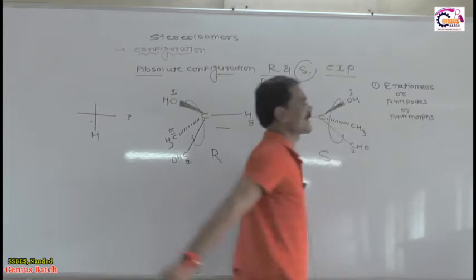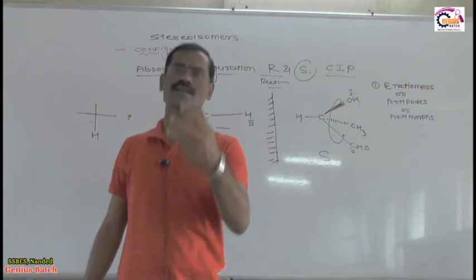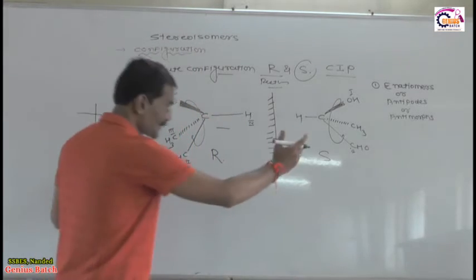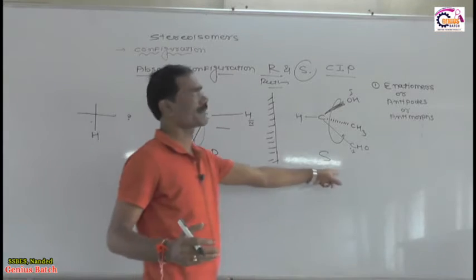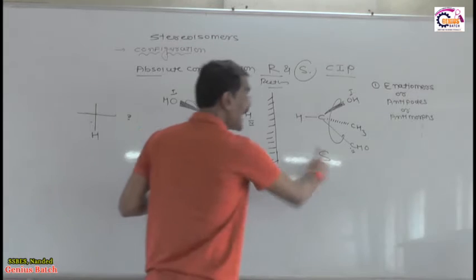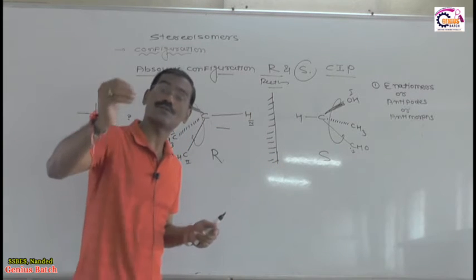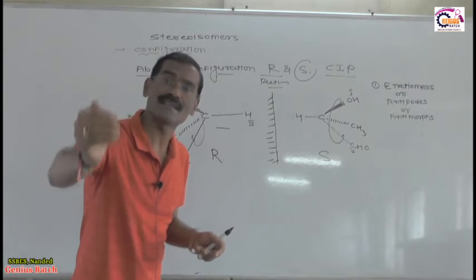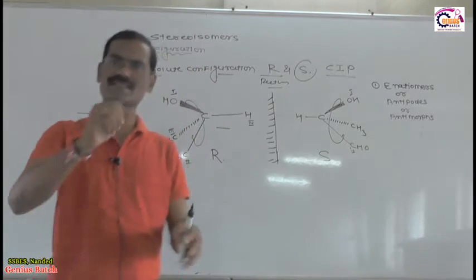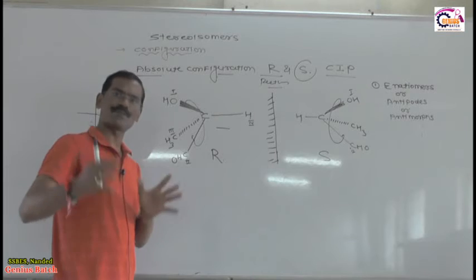If they ask you the question using any term, either enantiomer, antipodes or antimorphs, what is meant is the same. What are enantiomers? Enantiomers are optical isomers, and they have non-superimposable mirror images of each other. You got the meaning of non-superimposable mirror image? Yes, of course. Non-superimposable means what?